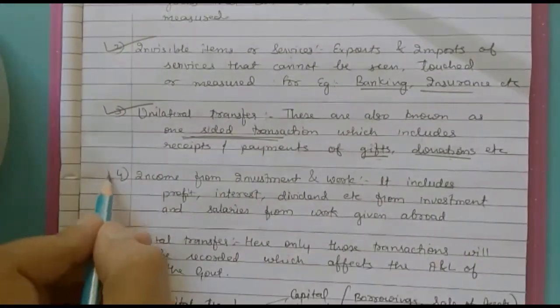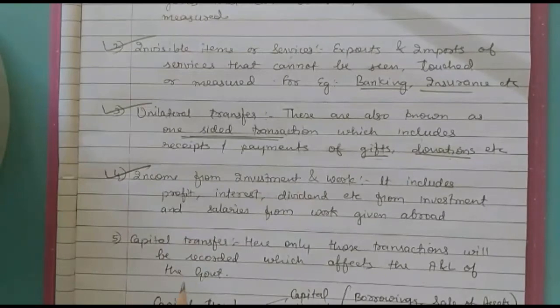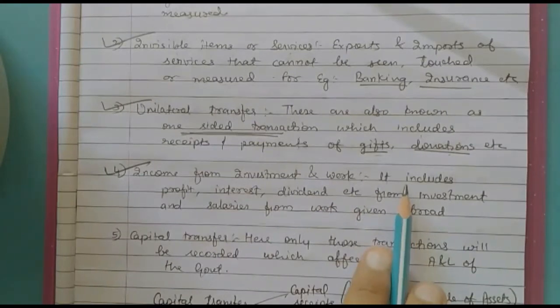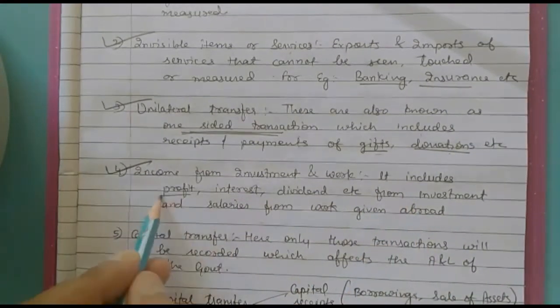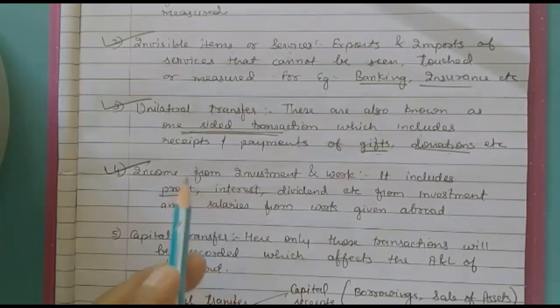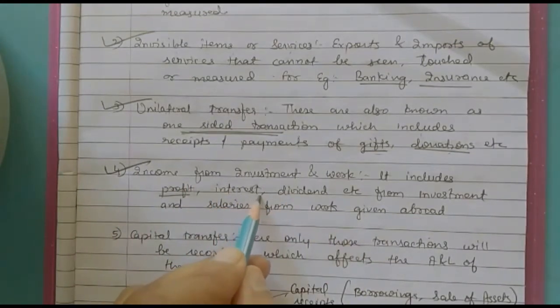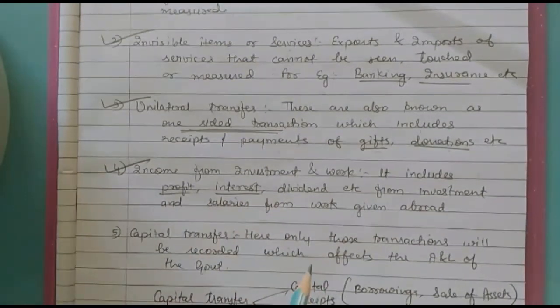Point number 4, income from investments and work. If any businessman from India has done investment in some other country, now from that investment he will be receiving profit, then that would be recorded in the balance of payment. If a government has given a loan to another country, the government will be receiving interest.